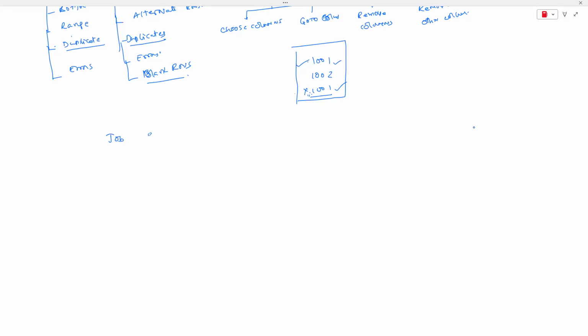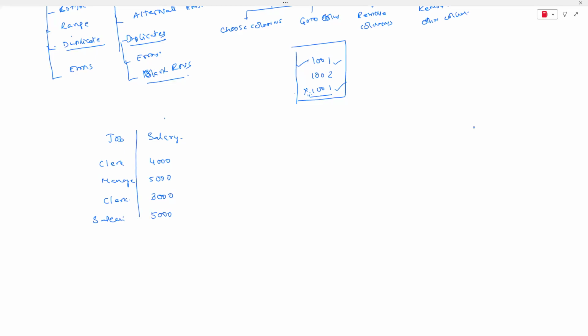for example, there is a job column and a salary column. Let us say job is clerk, salary 4,000. Job is manager, salary 5,000. Job is again a clerk, salary 3,000. And another, some salesman, with 5,000.